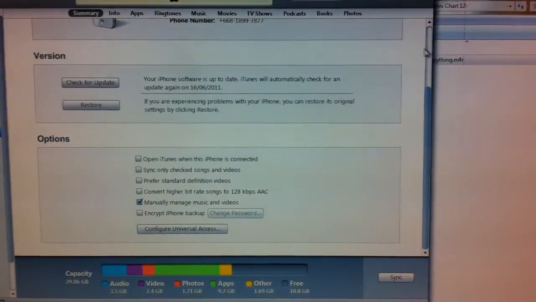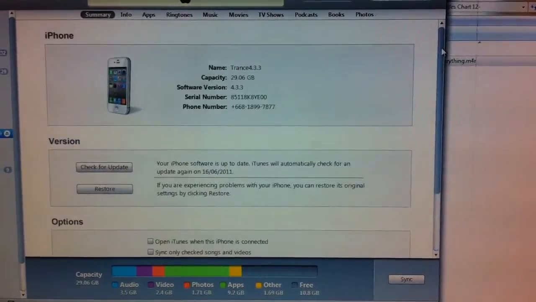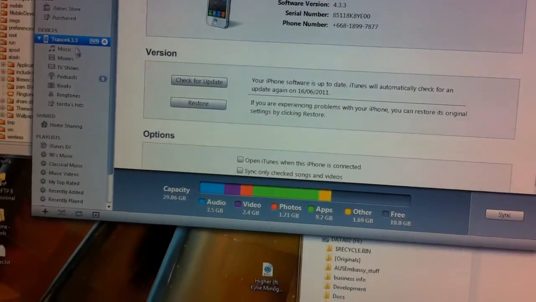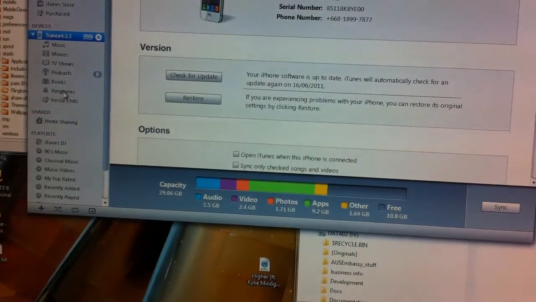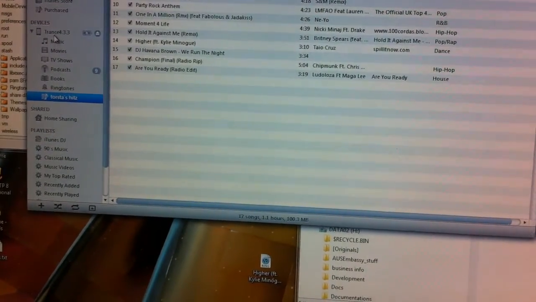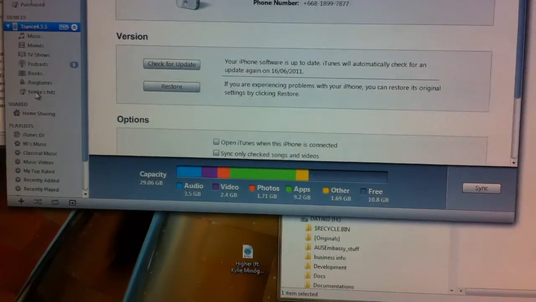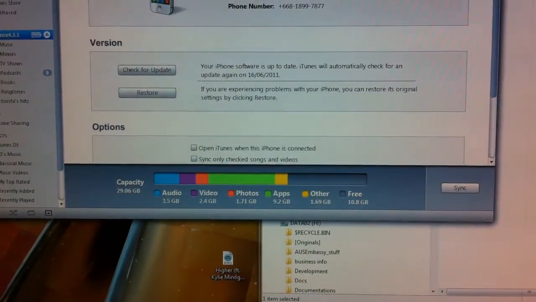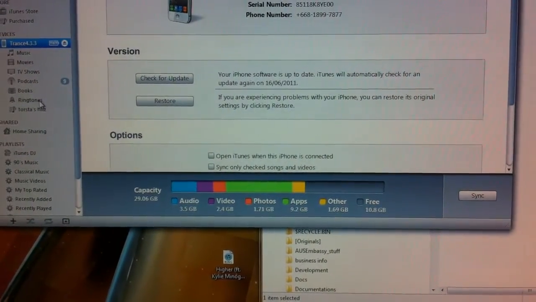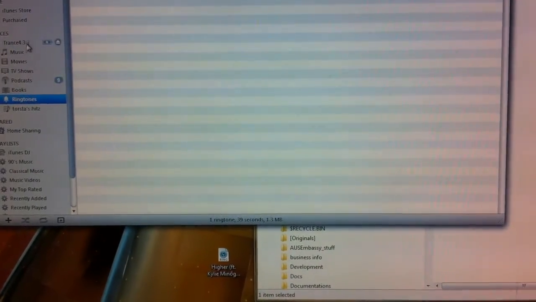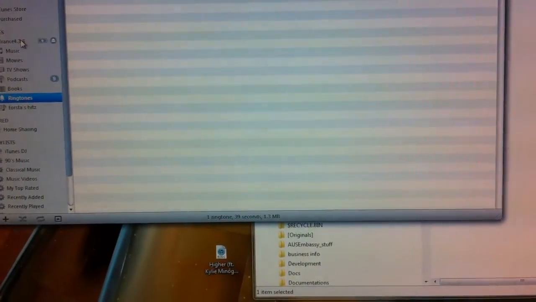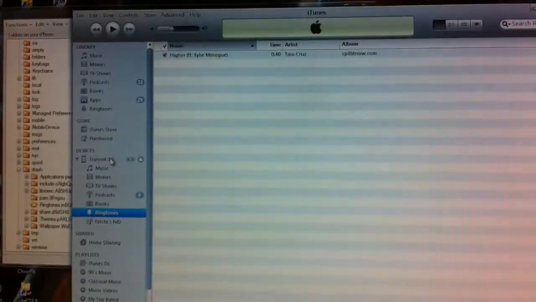Then you can just drag and drop songs in your iPhone, so then you don't lose it every time you sync it. And voila, there it is. That's in your ringtones in your iPhone.